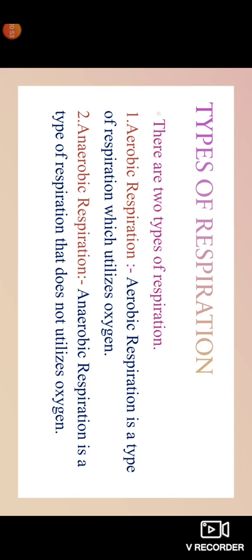Now the next topic is the types of respiration. There are two types of respiration. First is aerobic respiration and the other is anaerobic respiration. Aerobic respiration is a respiration which utilizes oxygen. It takes place in the presence of oxygen, or it needs oxygen to complete its process. While anaerobic respiration does not utilize oxygen. That means it doesn't need oxygen to complete its process.